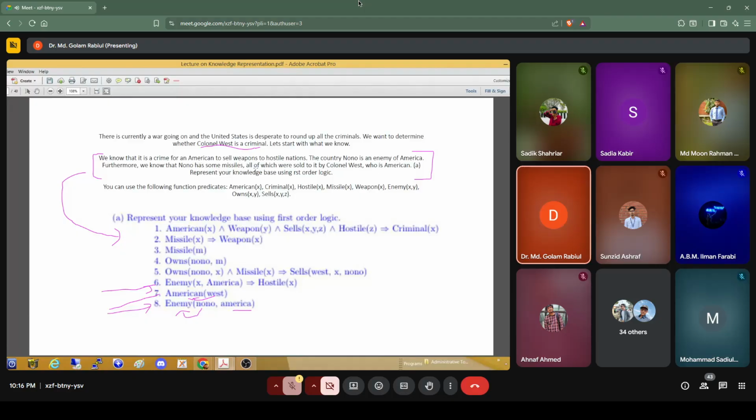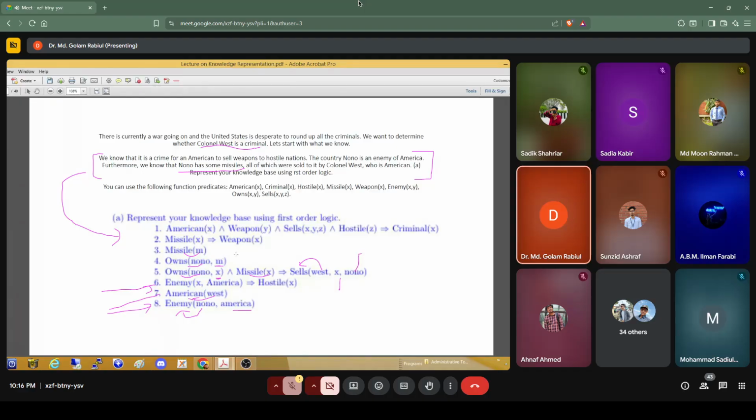And we can see Nono has some missiles. So Nono owns M, and M is a missile. All of which are sold to it by Colonel West. So that means if Nono owns x, and x is a missile, then West sells x to Nono.